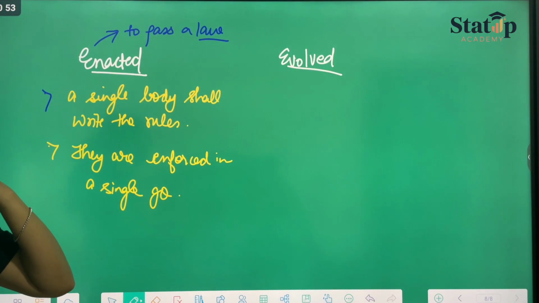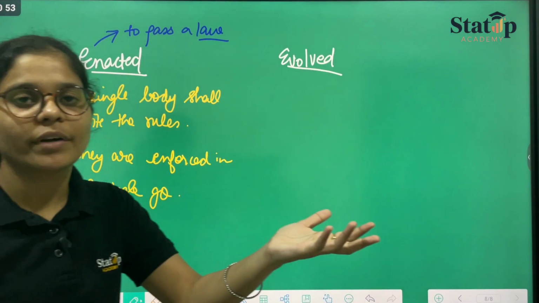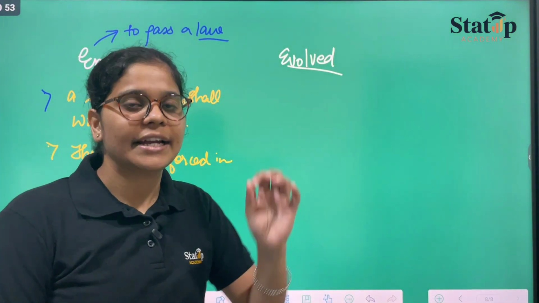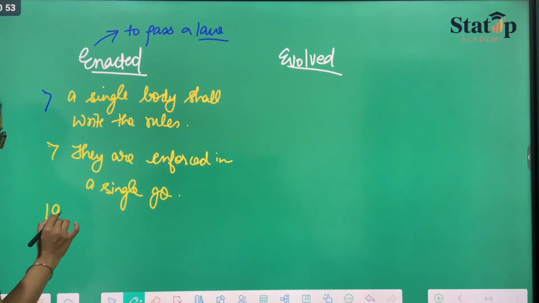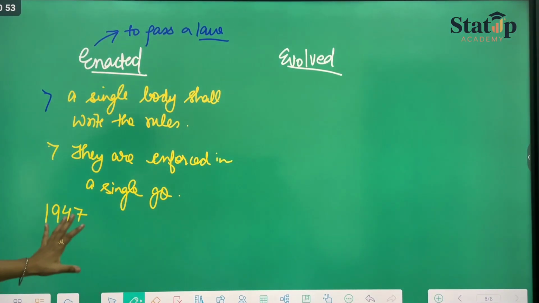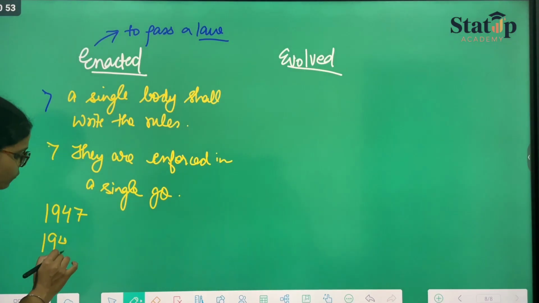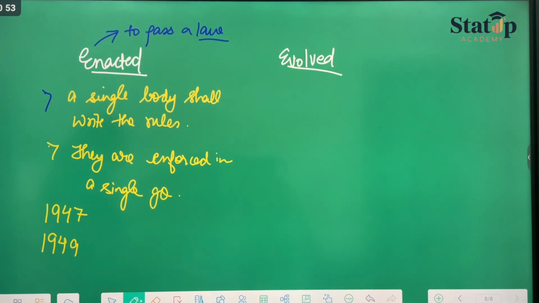Like we can take an example, our Constituent Assembly that came in 1947. They came together, they met in 1947, and they wrote. When did they write? 1949. On 26 November 1949 they actually wrote it.